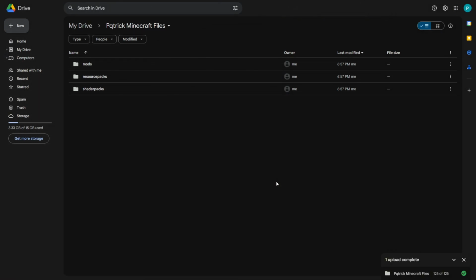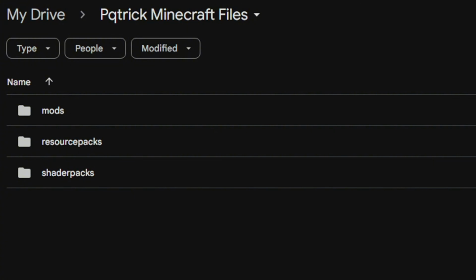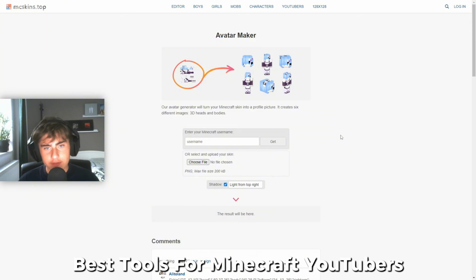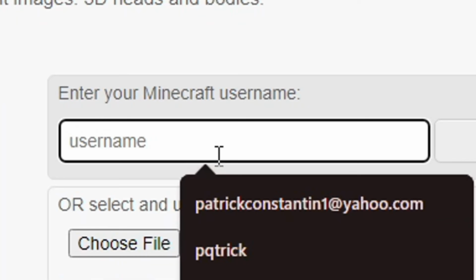Yeah. And finally, I decided to put all my Minecraft mods and all my resource packs and all my shitter packs into one folder for you guys to have. There are over 120 files in here, and these literally are the exact copies of what I use in my Minecraft instance. So if you've ever wondered what shitter packs or texture packs or mods I use, all of these are linked down below.